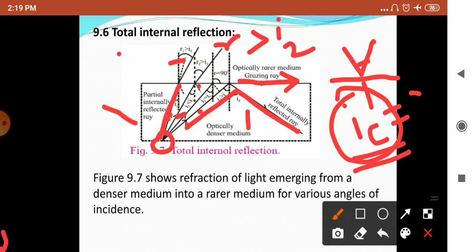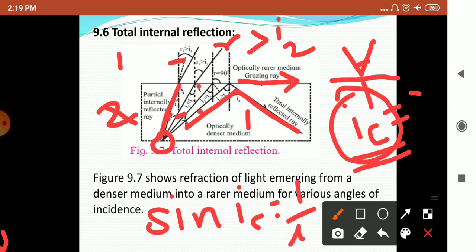As we are taking two media, 1 and 2, there will be a relative refractive index of the denser medium with respect to the rarer medium. By applying Snell's law, the critical angle gives sin IC equal to 1 upon mu. This mu is the refractive index, and IC is the critical angle.